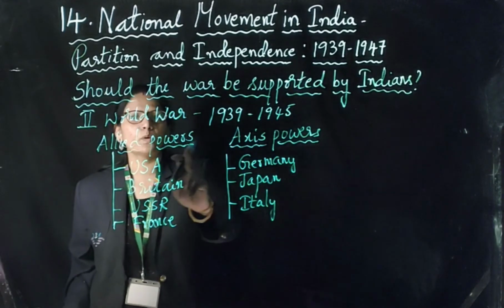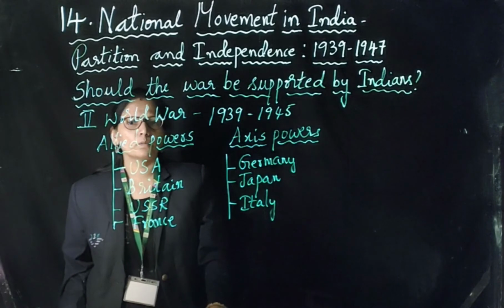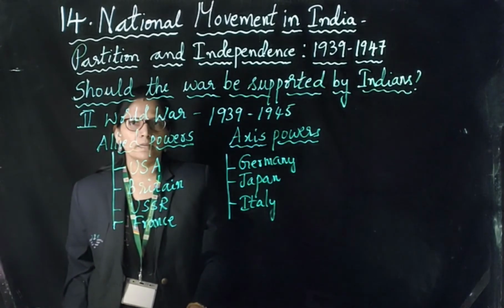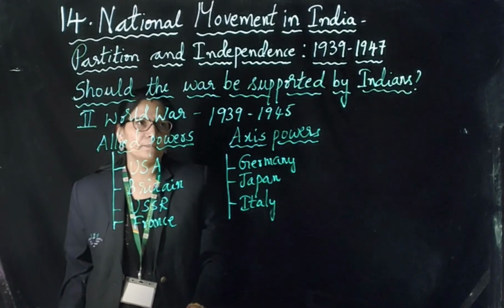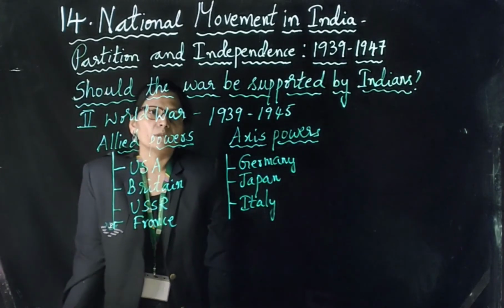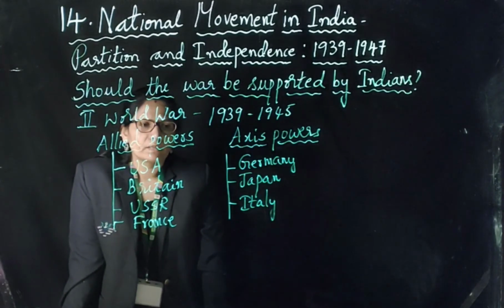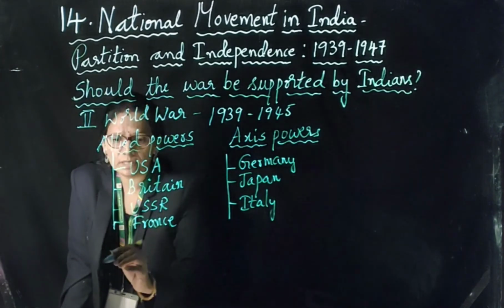So between these two powers, the Allied powers and the Axis powers, the Second World War took place in 1939. At that time, India was under the control of the British, as we know. So a dilemma started among the Congress. What was that?